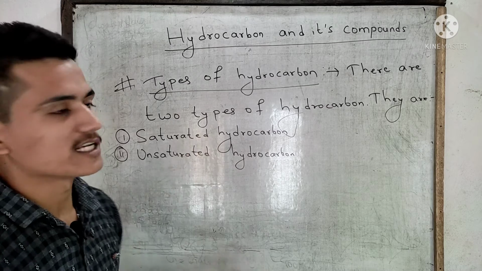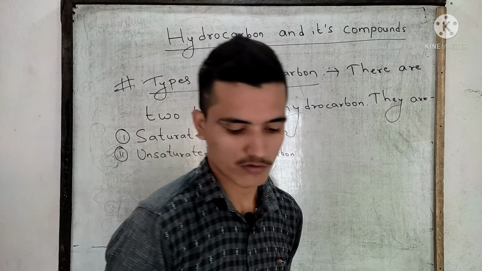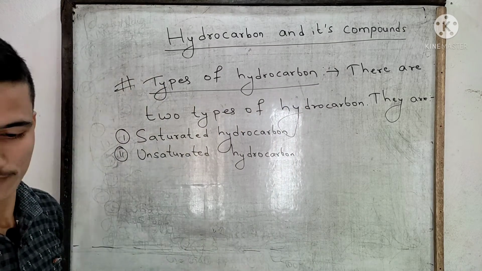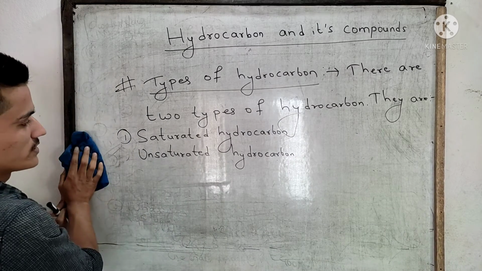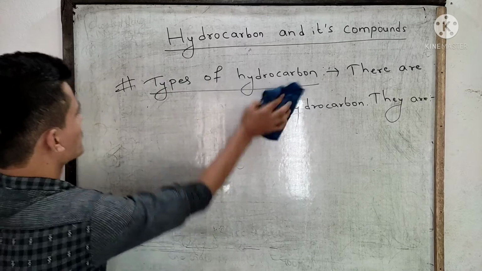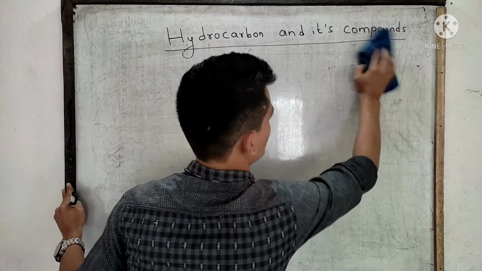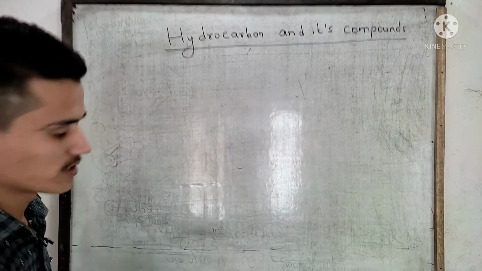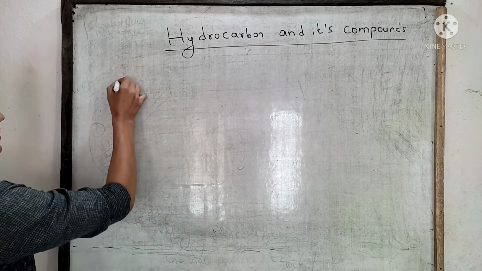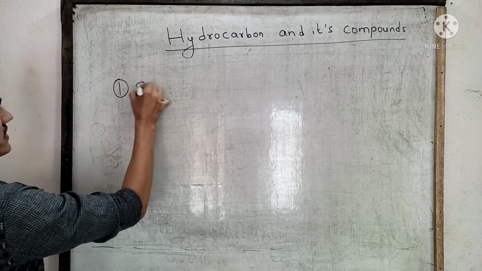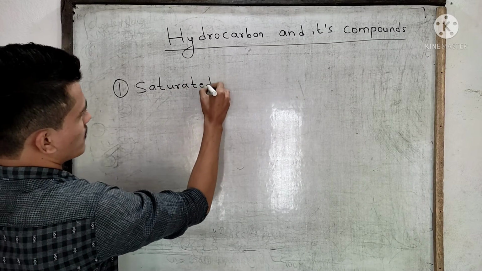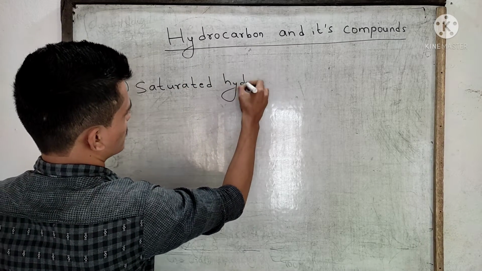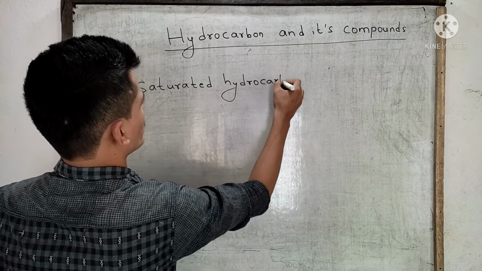We will talk about saturated hydrocarbon at first. Note it down, please. One, saturated hydrocarbon.